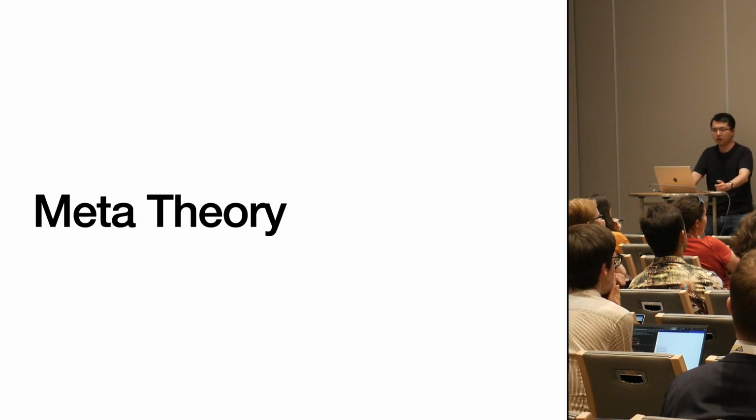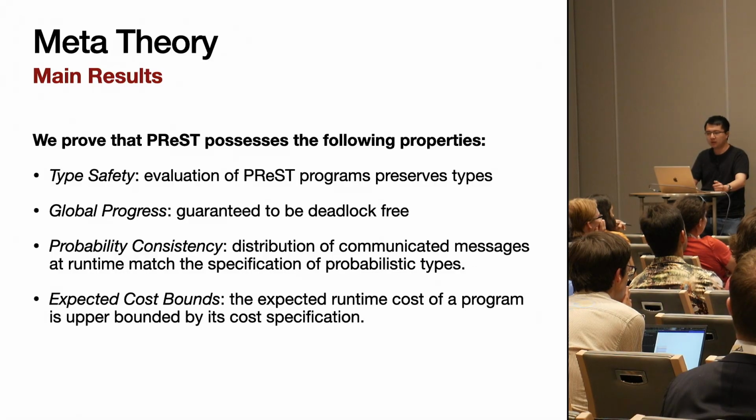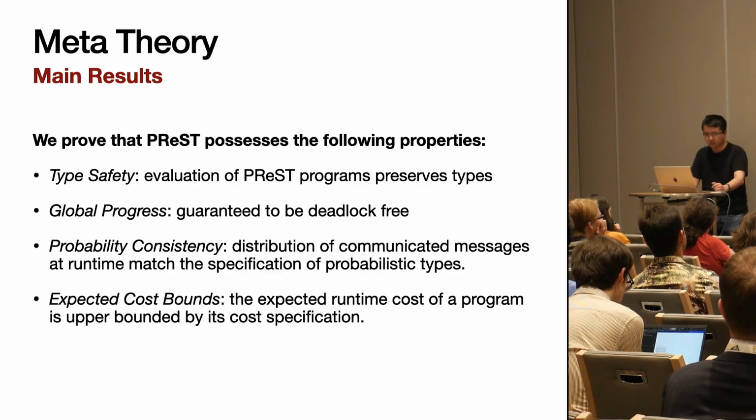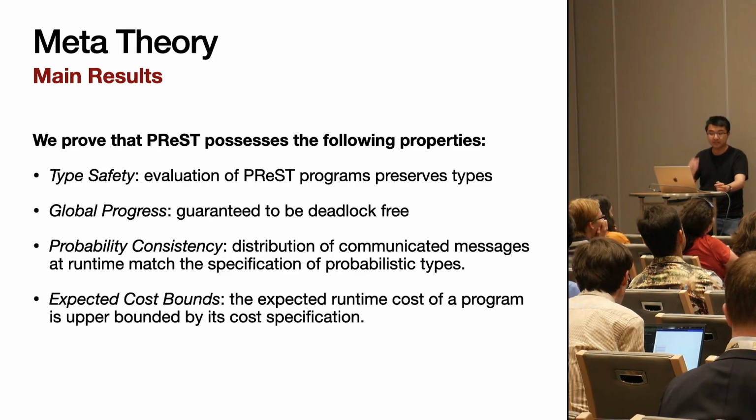So now for our meta theory. We prove that PReST possesses the following properties. It has type safety, that evaluation of PReST programs preserves types. We have global progress, where everything is guaranteed to be deadlock-free.